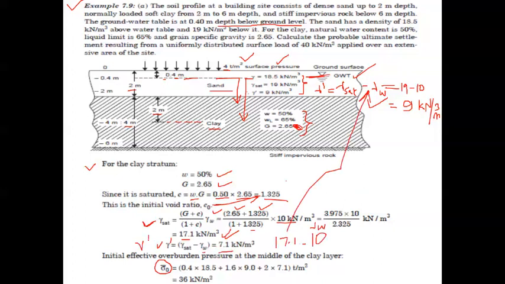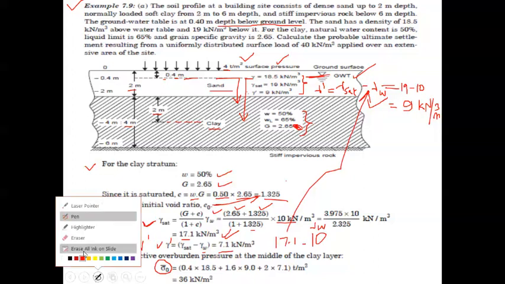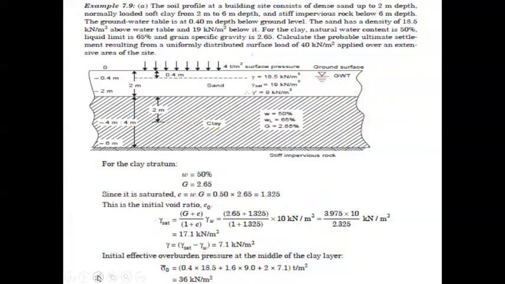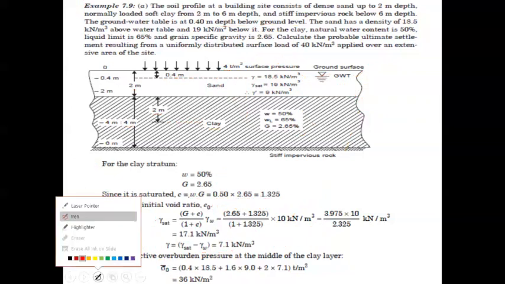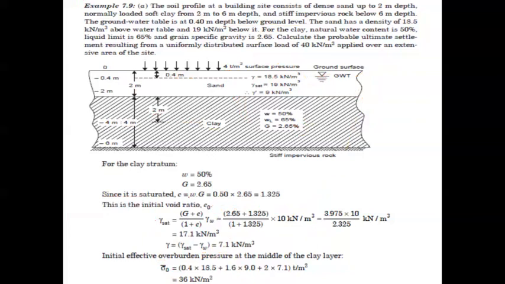Clear. Now, if you calculate the initial effective overburden pressure, what will it be? Let me first clear all these markings. So sigma naught is equal to, first we consider this depth, 0.4, into the corresponding unit weight.